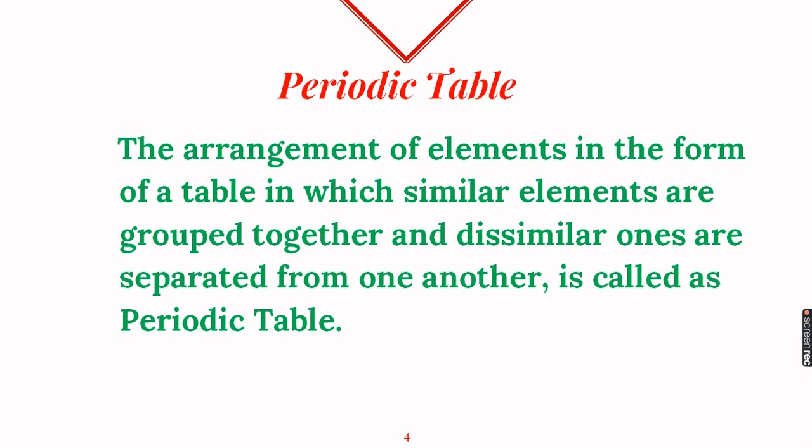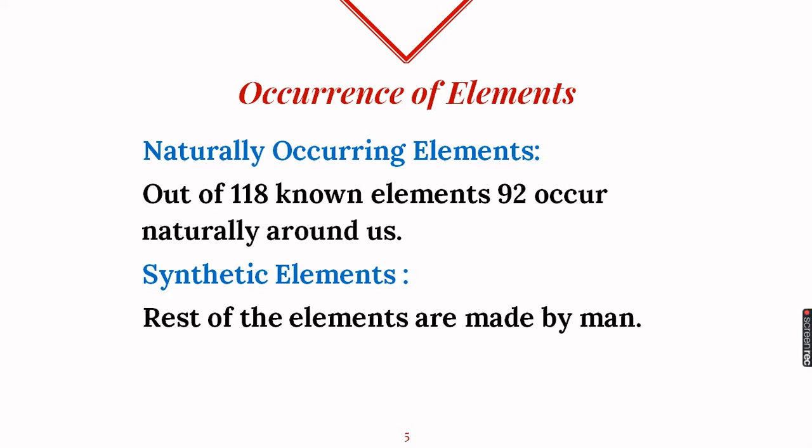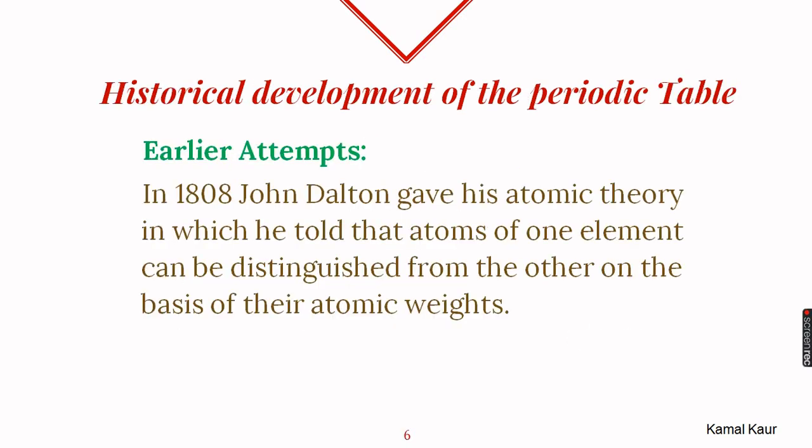And making a periodic table was a tough job because there are so many elements that had to be arranged in it. Out of 118 known elements, 92 occur naturally and are called naturally occurring elements, and the rest are all made by man, so we call them synthetic elements.